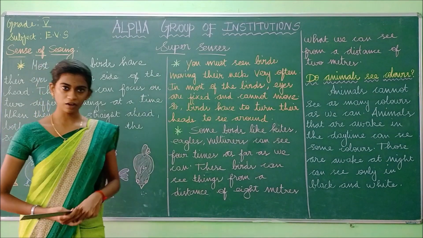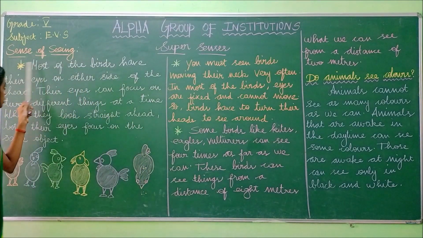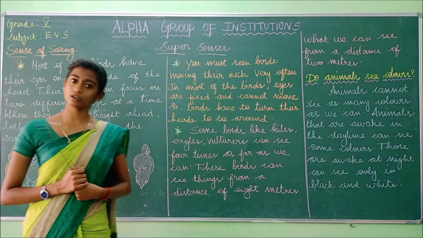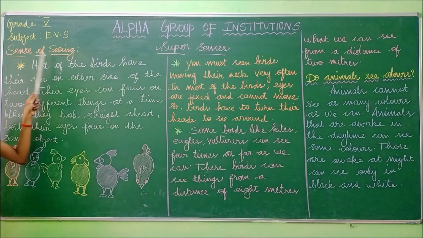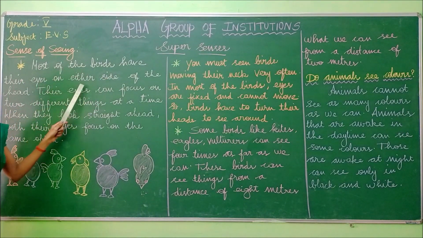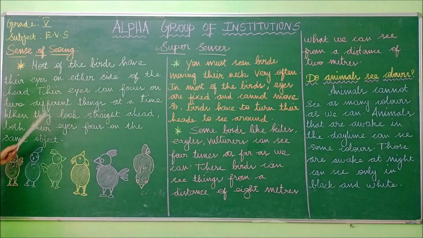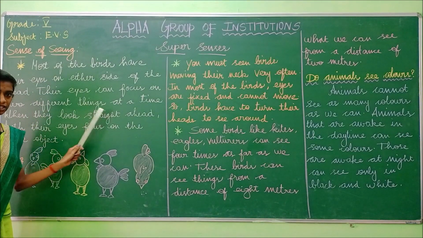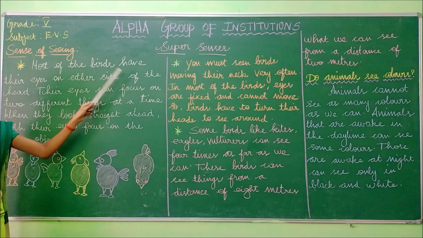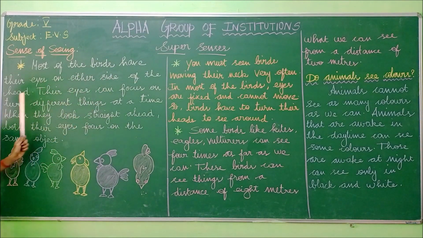Okay, students. So now we are going to see about the sense of seeing. So we are seeing about the senses of animals. So the next topic is sense of seeing. Most of the birds have their eyes on either side of the head. Their eyes can focus on two different things at a time. When they look straight ahead, both their eyes focus on the same object.